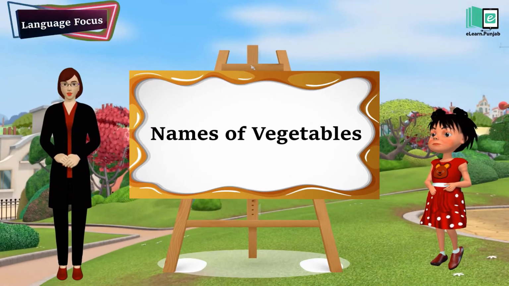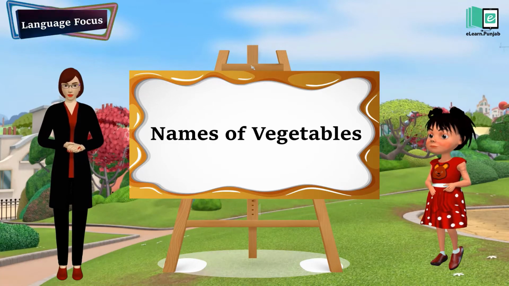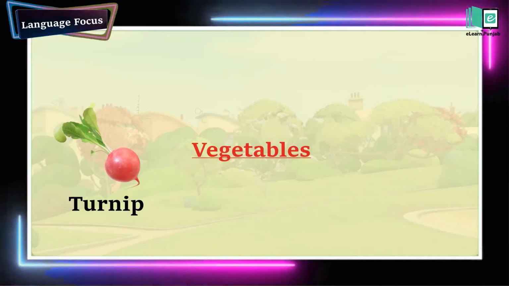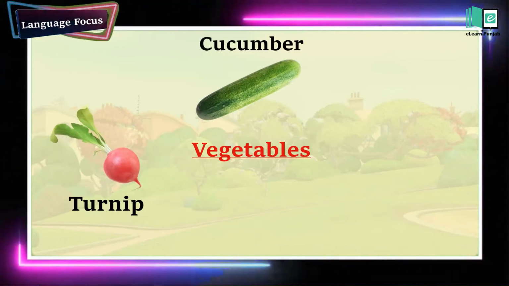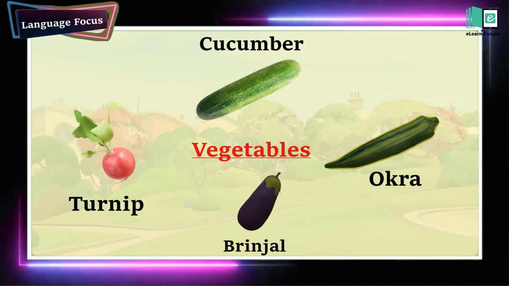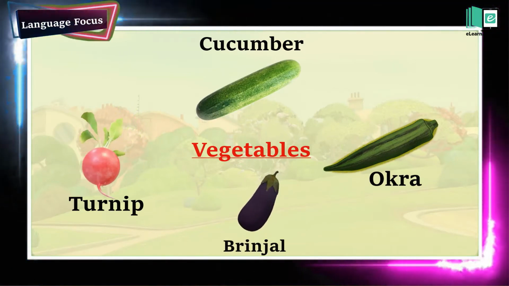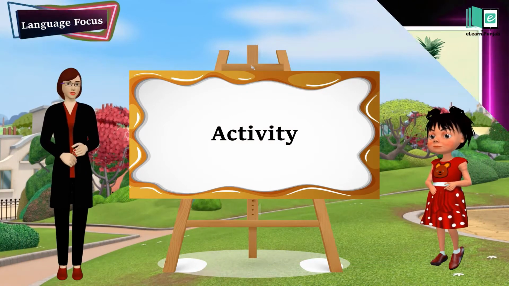Now, kids, let's read vegetables name with me. Turnip, cucumber, okra, brinjal. Very good, kids. Now, kids, let me know about the fruits and vegetables.